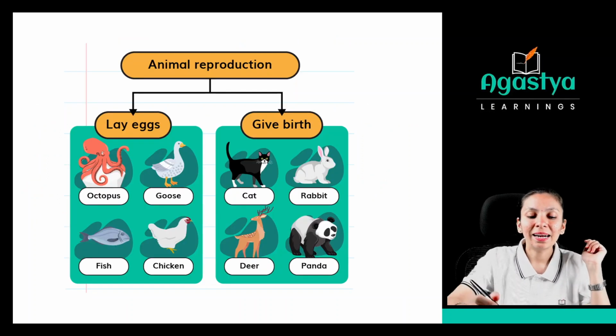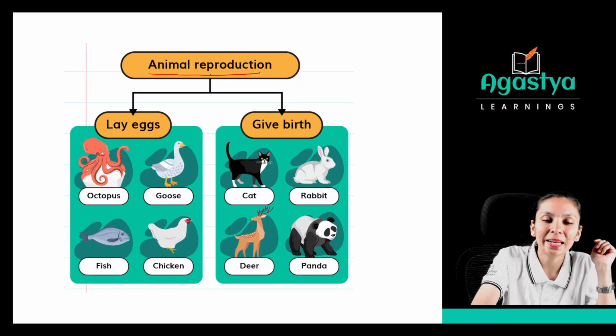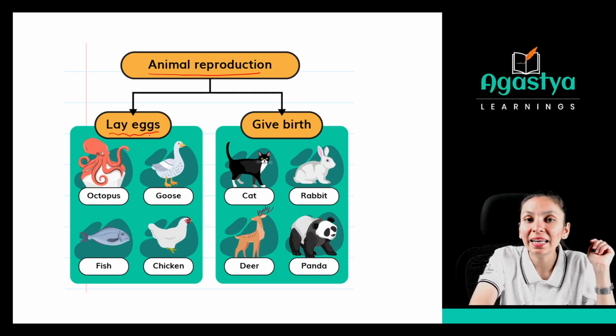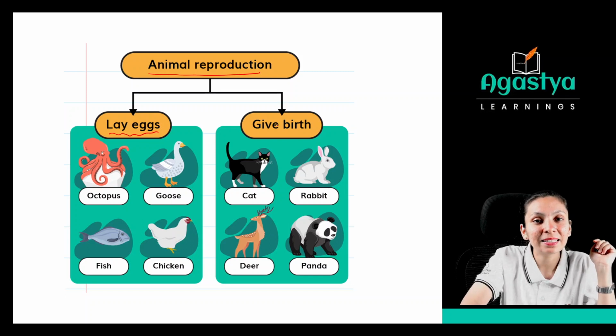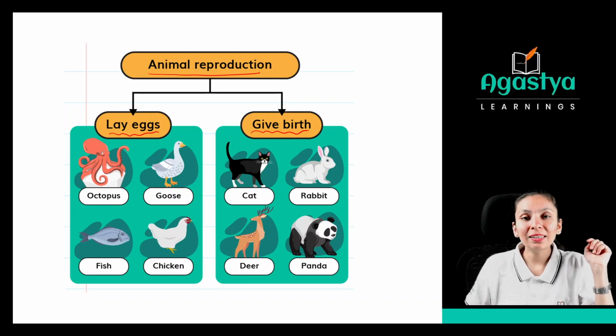Now, see, there are two types of reproducing. That is, animal reproduction can be done in two ways. The first group will lay eggs. What will they do? They will lay eggs. And the second group of animals will give birth to their young ones. Right? So these are the two categories.